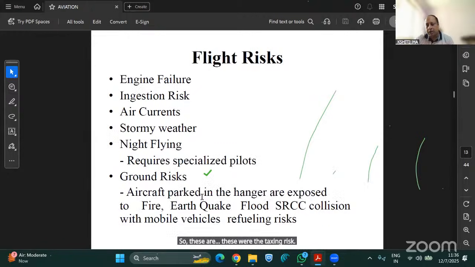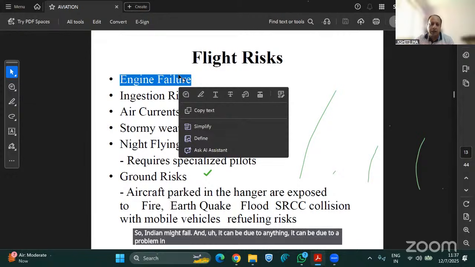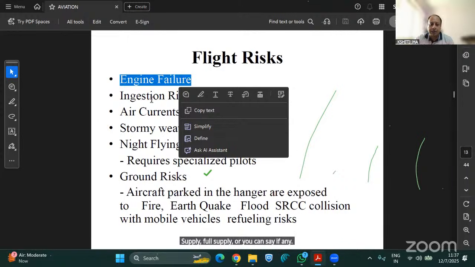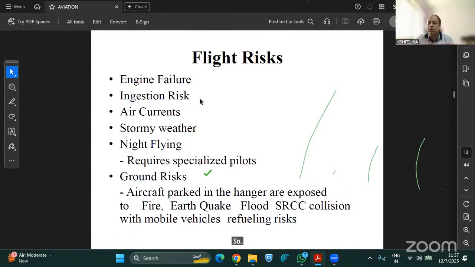Now coming to during the flight. When the aircraft is in the air, what are the risks involved? First is engine failure. The engine might fail, and it can be due to anything. It can be due to a problem in the fuel supply, or if any ingestion risk has happened. So engines can fail like that. Ingestion risk is also there, as we have discussed: any foreign object can also get into the engine of the aircraft.